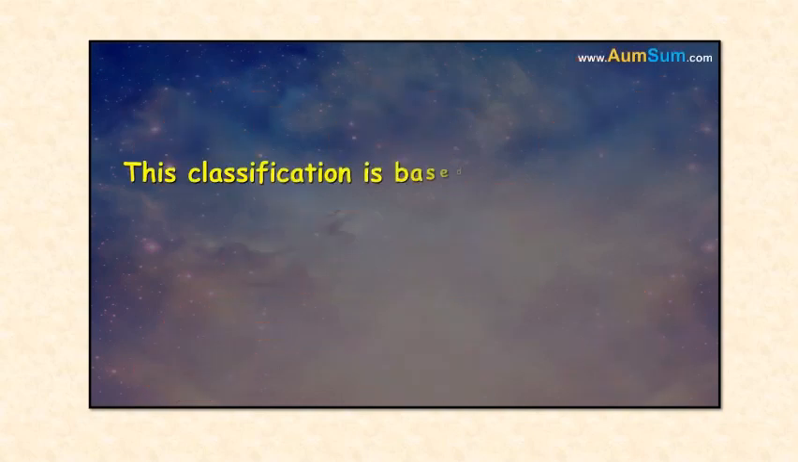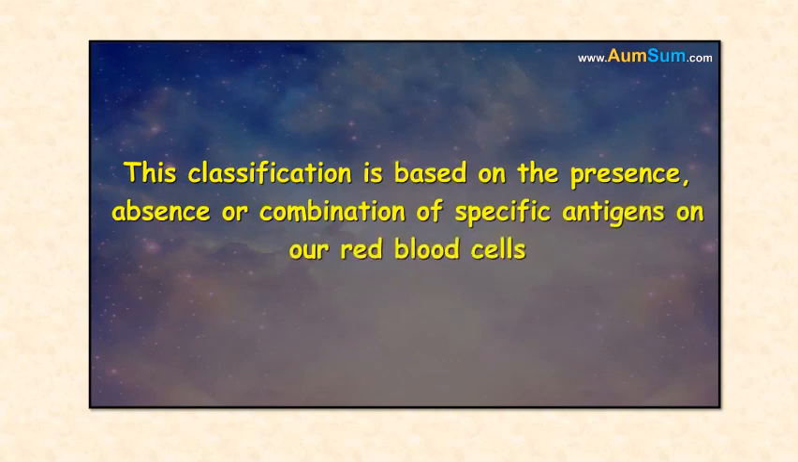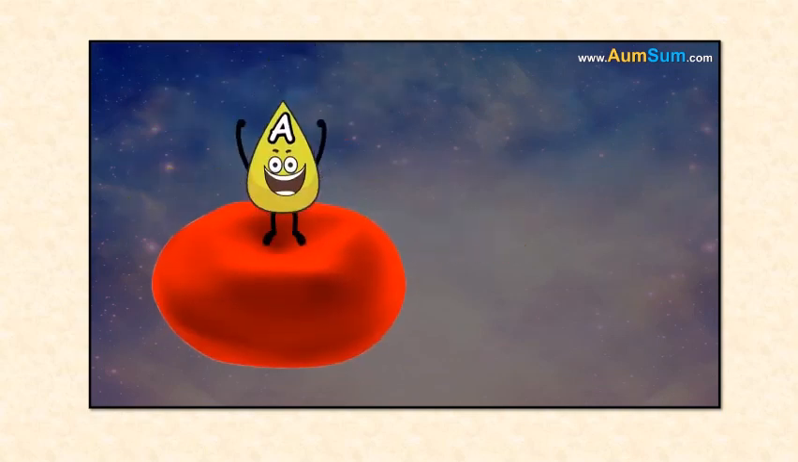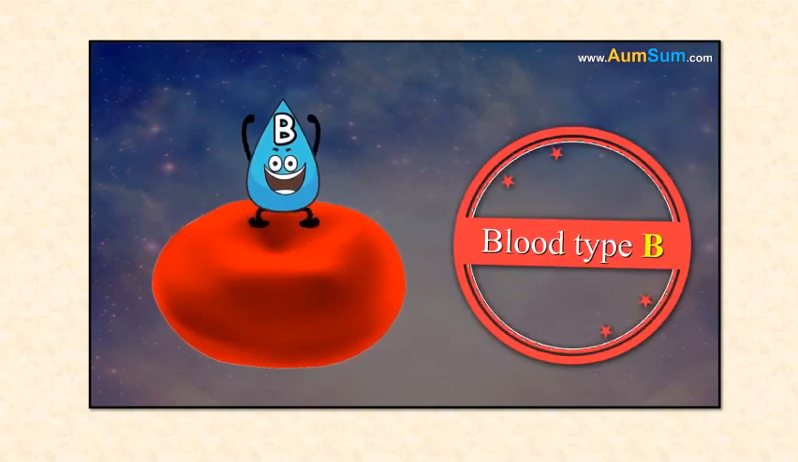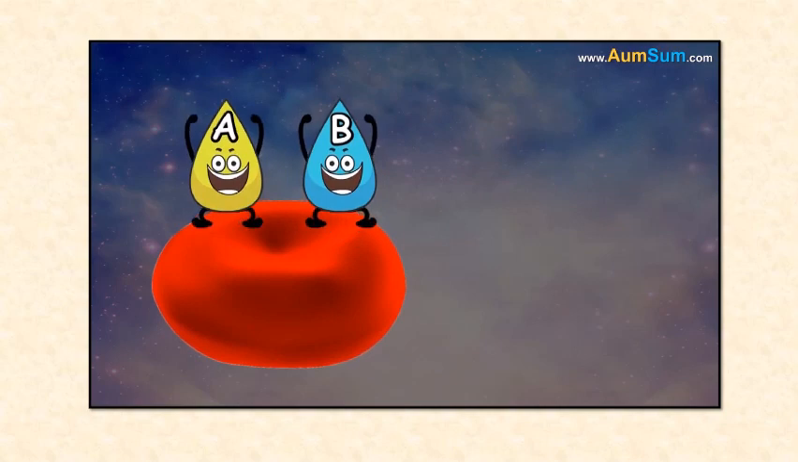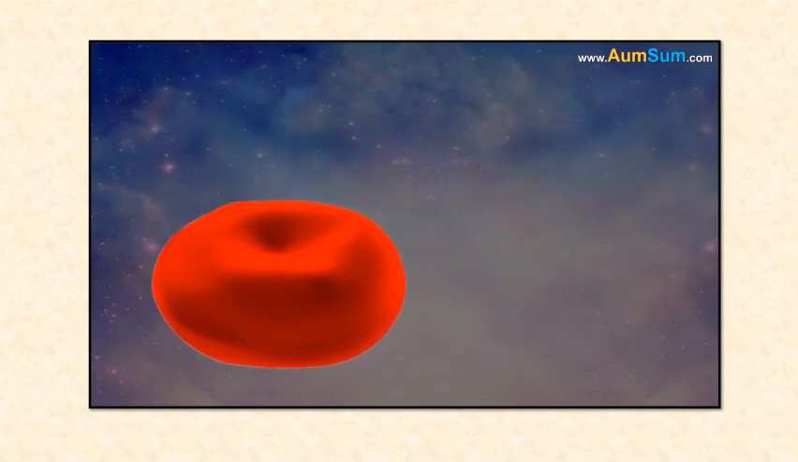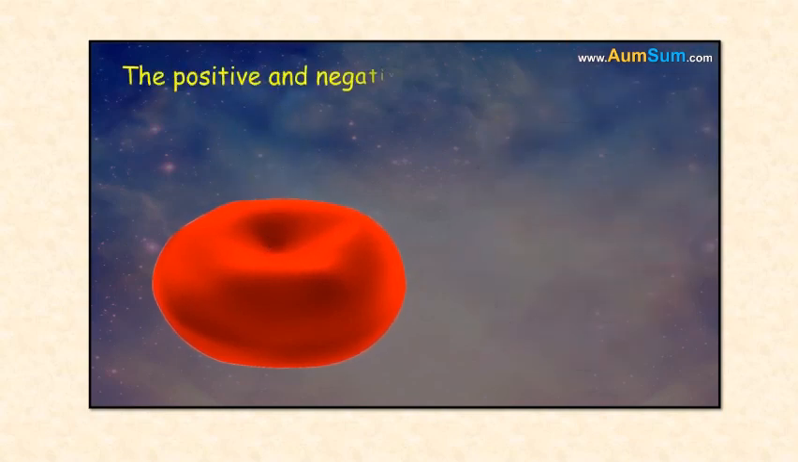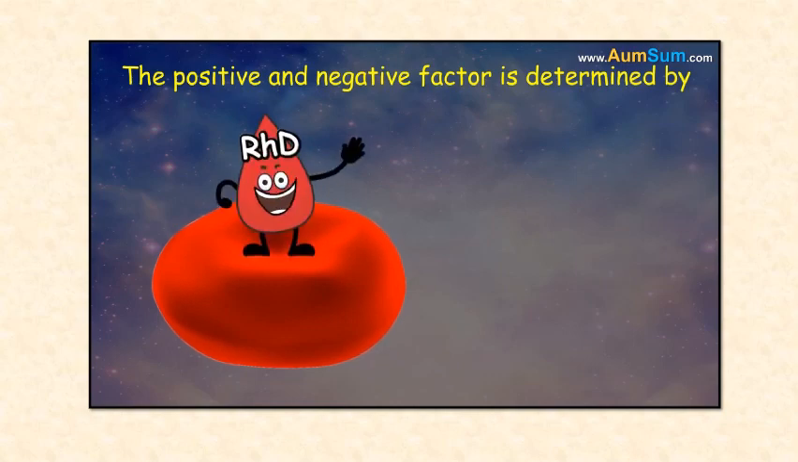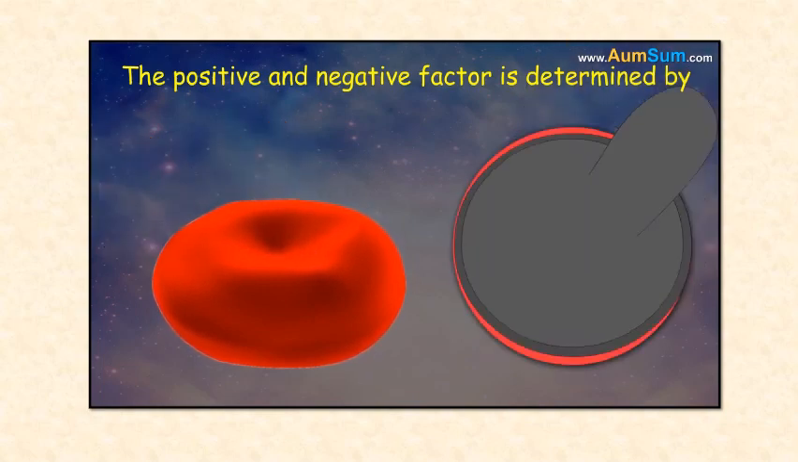This classification is based on the presence, absence, or combination of specific antigens in our red blood cells. If we have A antigen, then our blood type is A. If we have a B antigen, then our blood type is B. If we have both antigens, then our blood type is AB. And lastly, if we have neither A nor B, then our blood type is O. The positive and negative factor is determined by the RhD antigen. If we have the RhD antigen, then we are Rh positive. Otherwise, we are Rh negative.